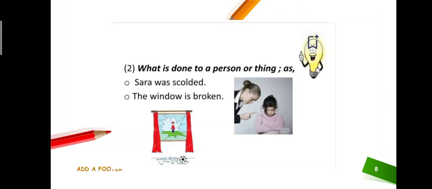Students, can you tell me what is the verb in this sentence? Okay, hurry up, try to be quick. Okay, I got your answer. So the verb in the sentence is broken. Yes, you are correct.